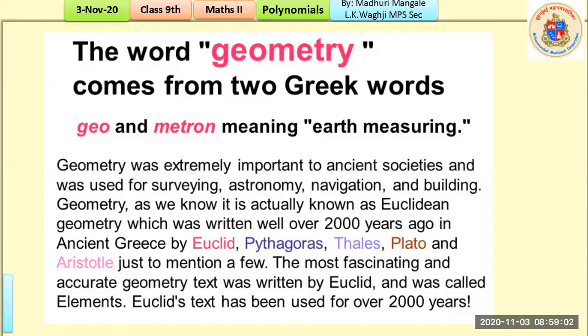And the most fascinating and accurate geometry text was written by Euclid, and it was called Elements. All right, and the text has been used for over 2000 years. Isn't that amazing, students? So with that, we will quickly move to the board now.